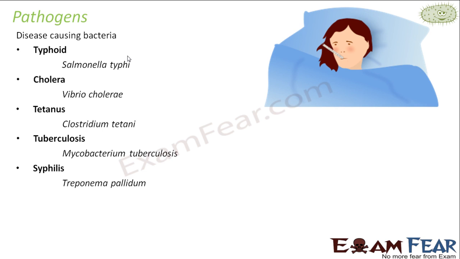And also please remember to write the binomial name in the correct way. Genus should start with a capital letter. Species should start with a small letter. It should be written in italics. And the spelling should be correct. Right? Okay.